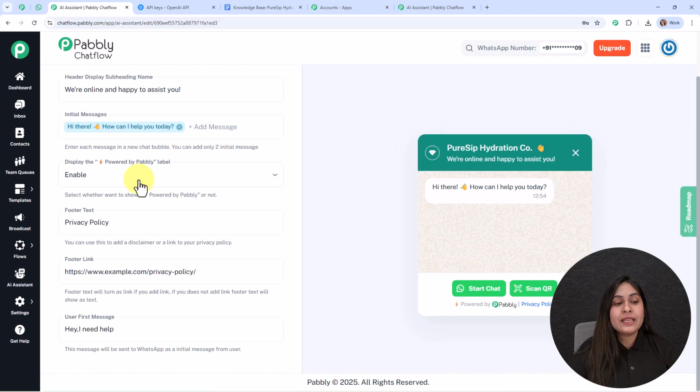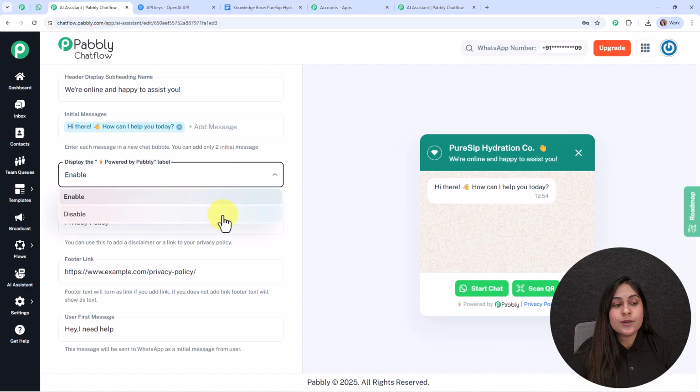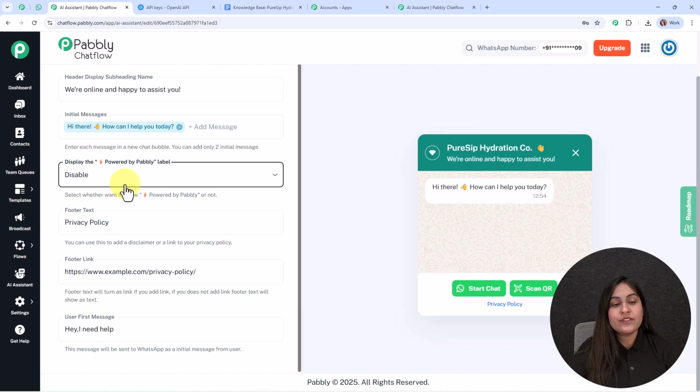Then comes the display the powered by Pabbly label. You can see it is displayed over here like this. To disable this label, you need to click on this drop down, and from here you can select the option of disable. For now I'm going to keep it as enable only.